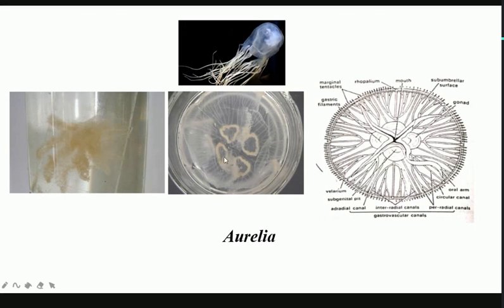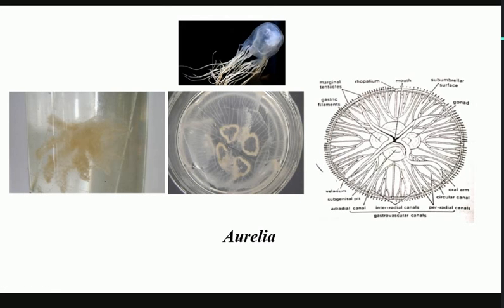Then you look at another Cnidarian, which is Pennatula. Does anyone know its common name? Sea pen. Sea pen, very good. Sea pen is named because it looks like a pen. You may say it doesn't look like a pen, sir, but in the olden days when people wrote with feathers, they gave the name sea pen because it looks like a pen embedded at the floor of the ocean.